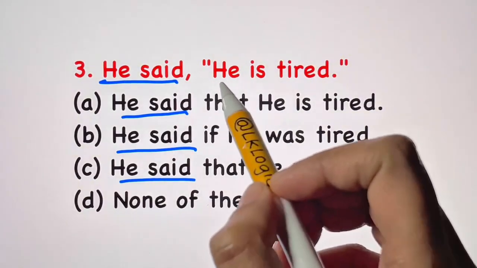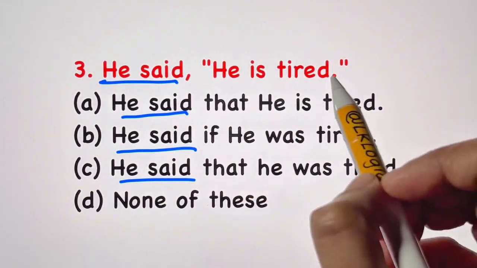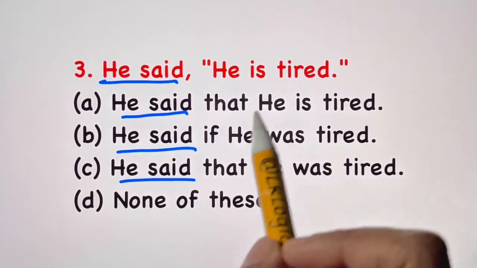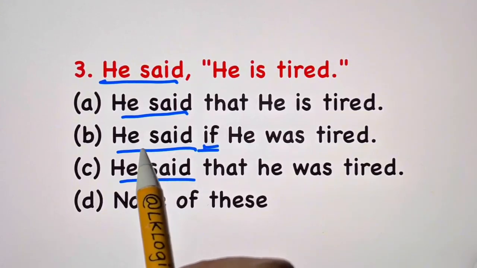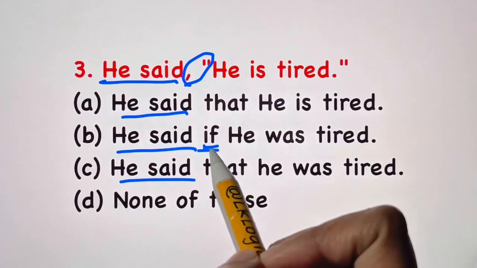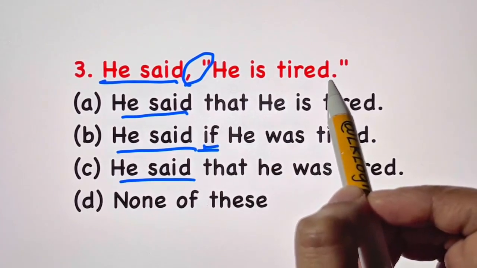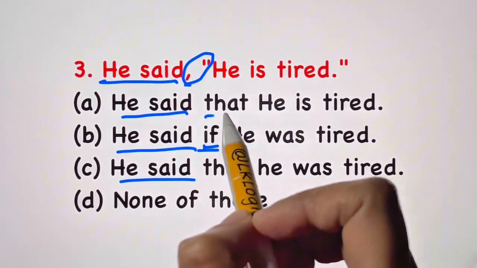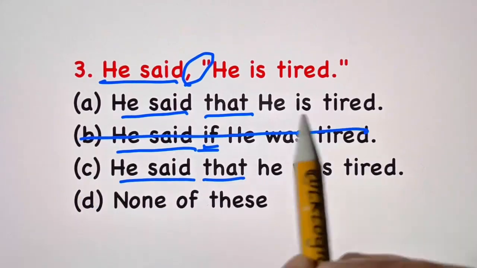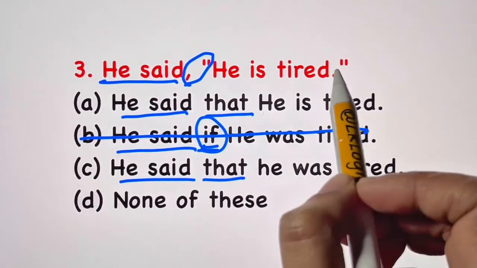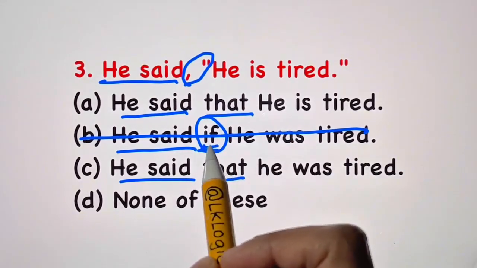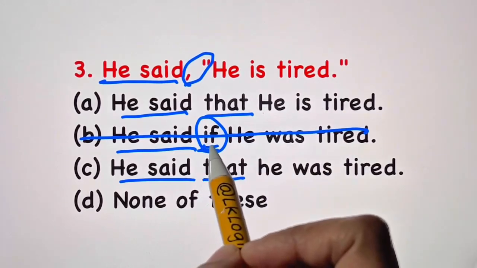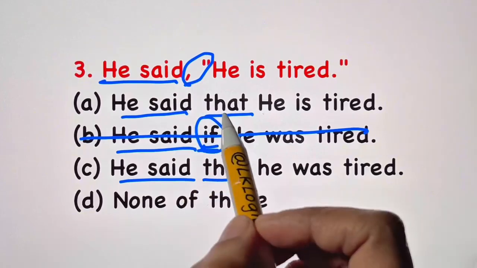Now let's look into the reported speech. If it does not have a question mark, you don't write "if." If you have a question mark, you write "if" instead of "that." If there's no question mark, you replace the inverted commas with "that." This option we strike off because it has "if." No question mark, no if. You'll put if or whether only if there is a question mark in your reported speech. Otherwise, you just convert the inverted commas into "that."